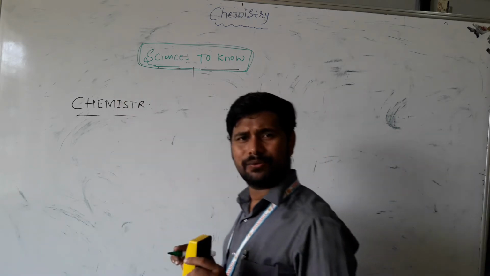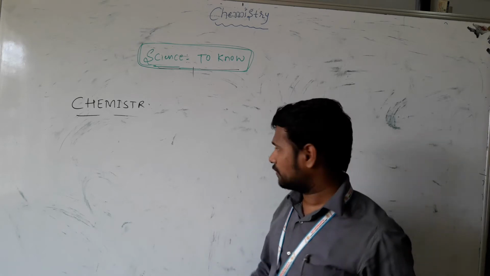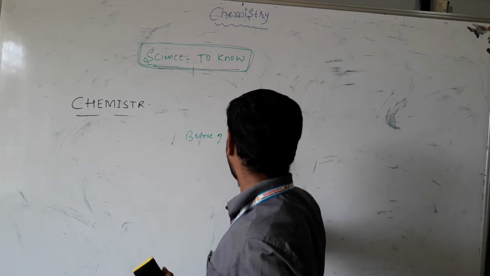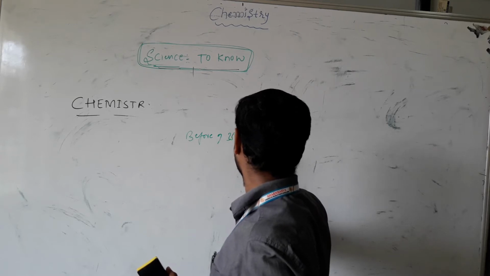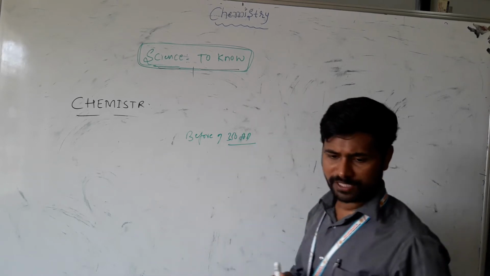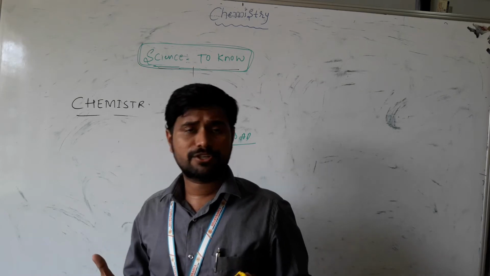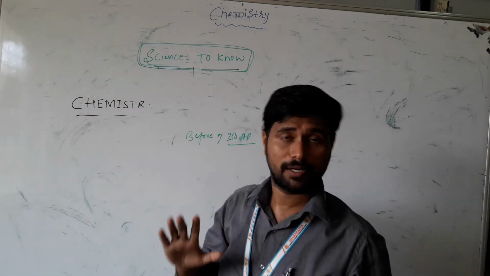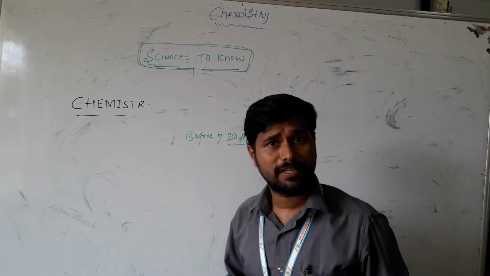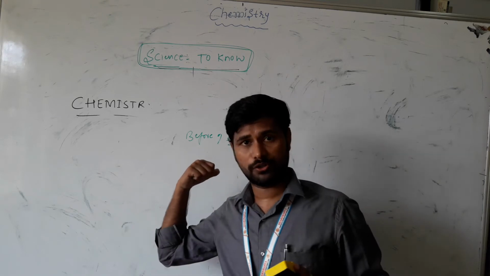It is very difficult to tell you the date when chemistry came into existence. Before 350 AD, there must have been many chemical reactions happening at that time. Many human beings did chemical reactions before 350 AD. So what is this 350 AD? This is according to the Romans, one of the chronological numbers.